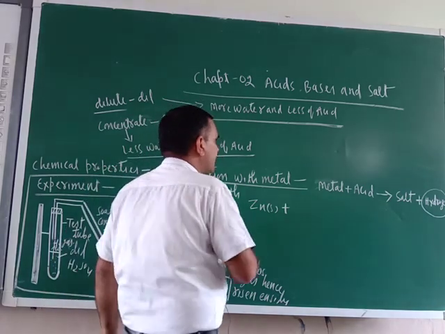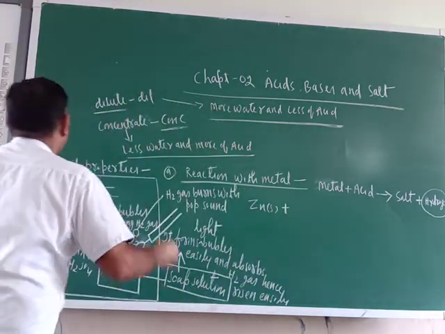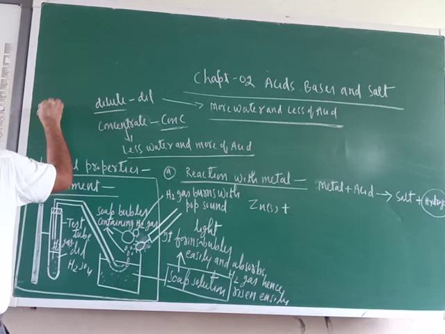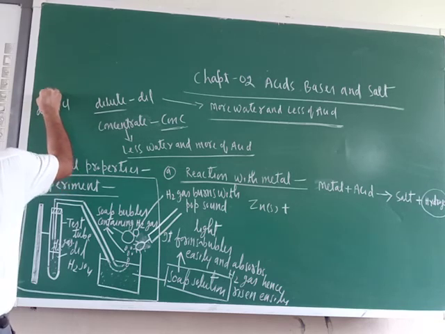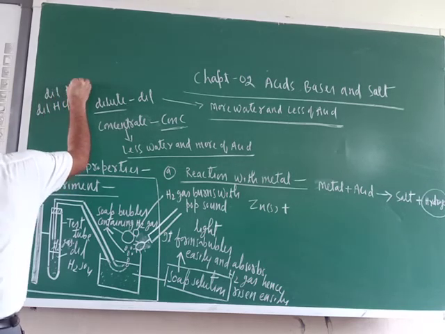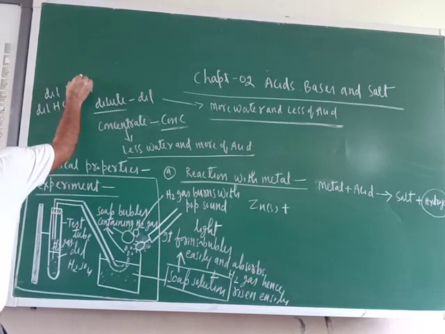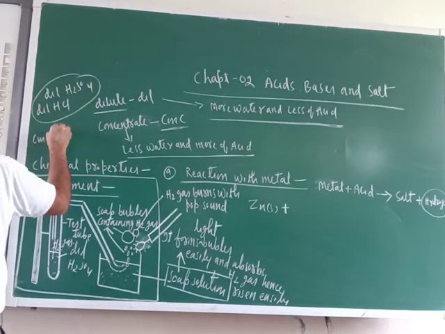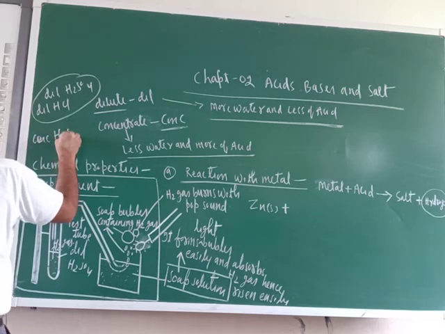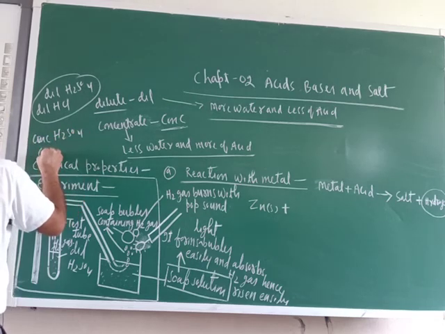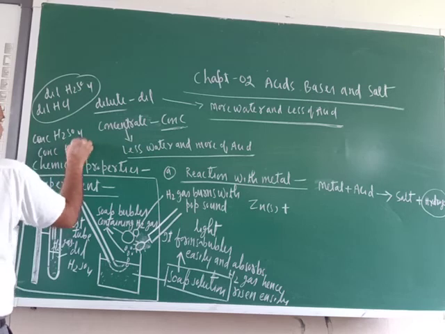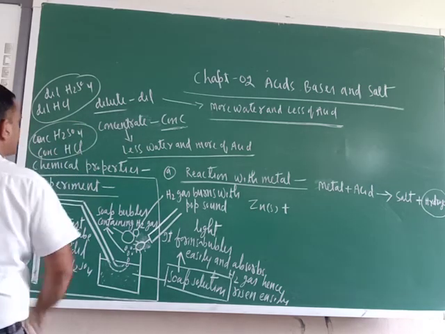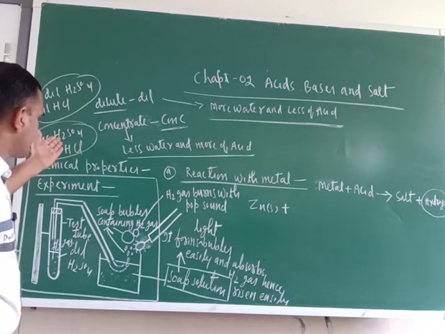When zinc reacts with dilute hydrochloric acid, dilute HCl, or dilute H2SO4, these are the acids. Similarly we can write conc H2SO4 and conc HCl, concentrated.